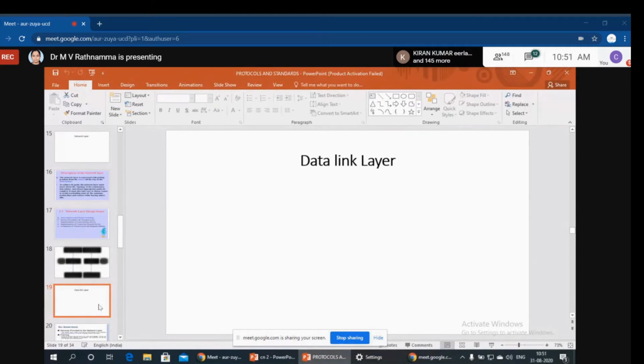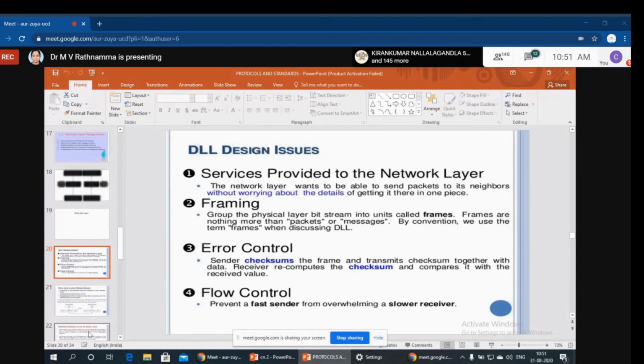Now we will discuss our next layer, which is called the data link layer. In short form, we call the data link layer DLL. Data link layer. Very important. Okay. So at the sender side, data comes from the network layer to the data link layer.